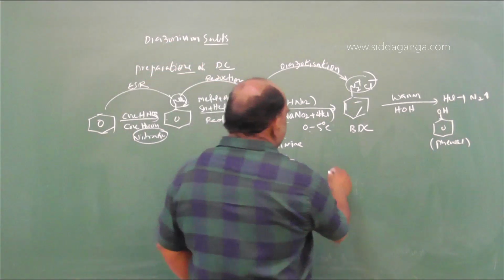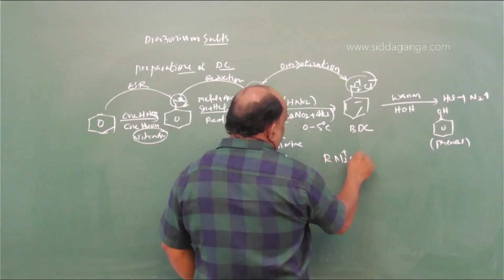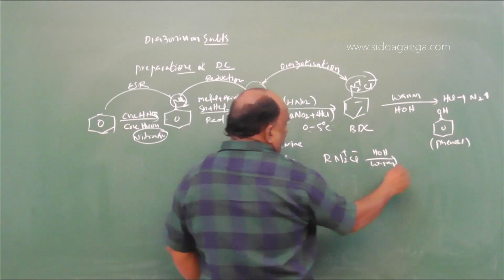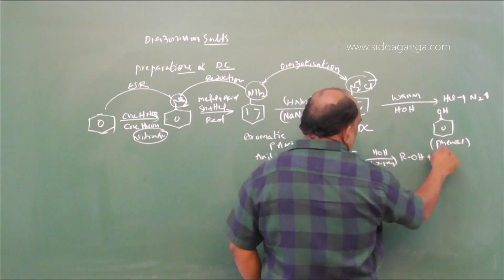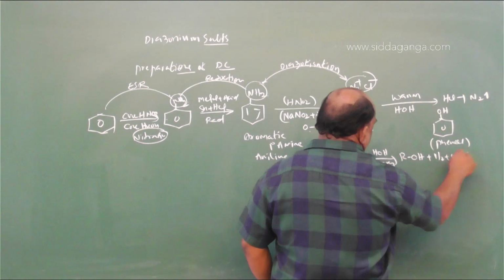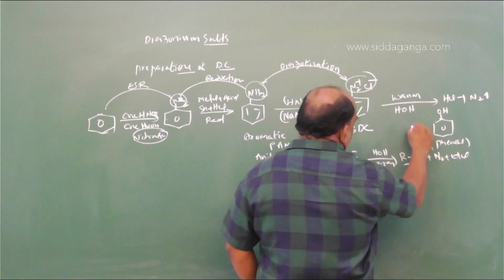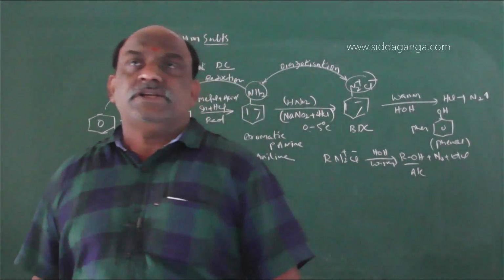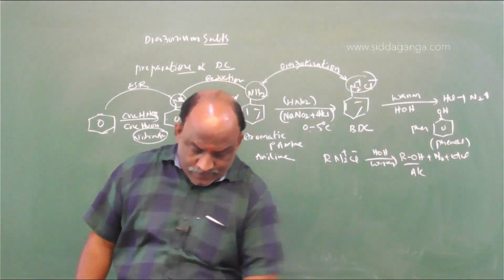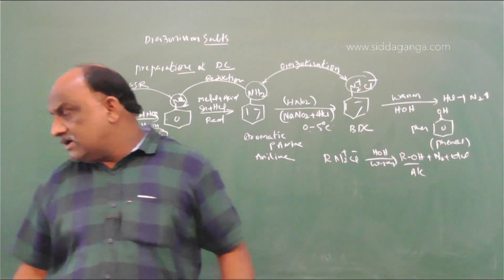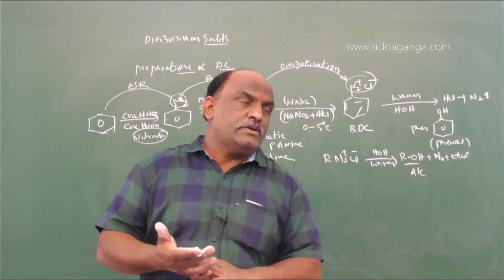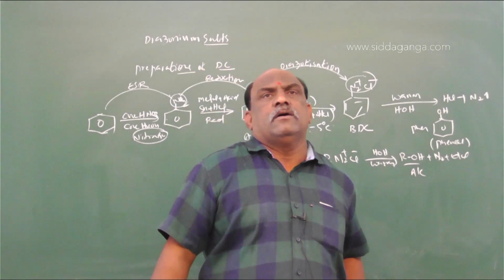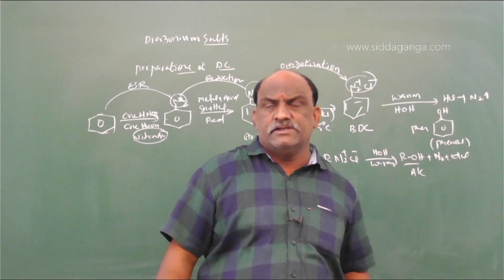Instead of diazonium chloride, take RN2 plus Cl minus. When warmed, because of its outright instability, we get ROH plus N2 plus HCl. This is alcohol, and this one is phenol. So diazonium salts are outright unstable. These diazonium salts easily decompose to give alcohols or phenols. This will be the general preparation. These diazonium salts are soluble in water except one compound, benzene diazonium fluoride, which is insoluble.